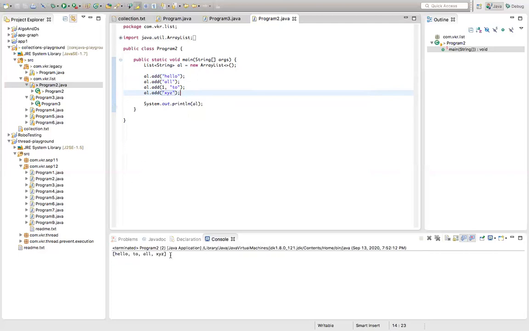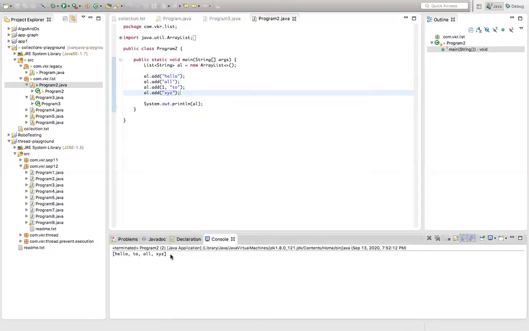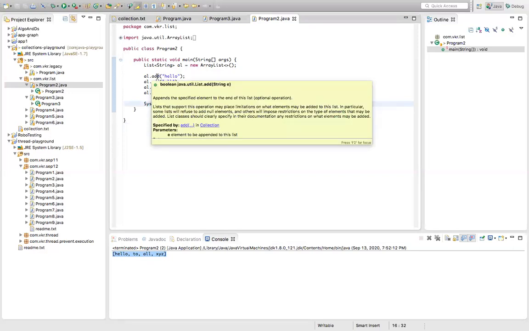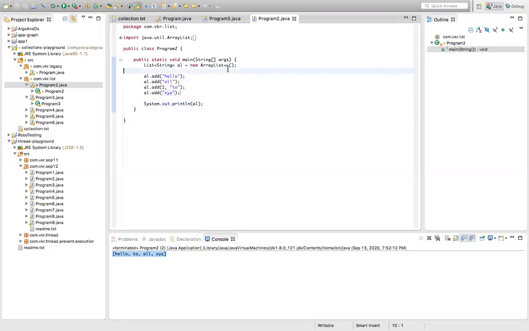But in case of arrays, we can't add like this. Now we have seen how to add the elements to the array list. We have an add function which will take an object as an argument. This is taking a string type. Now add method of two arguments.